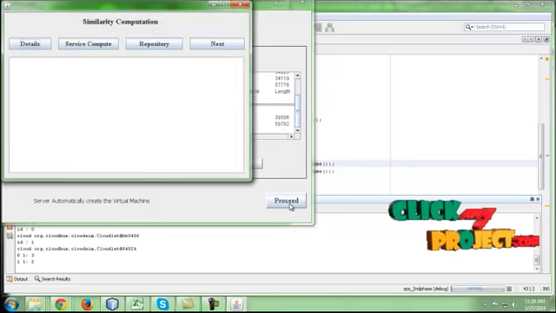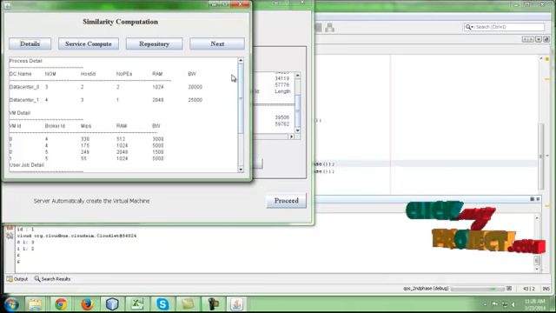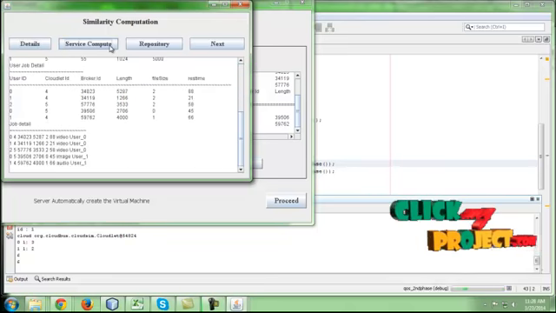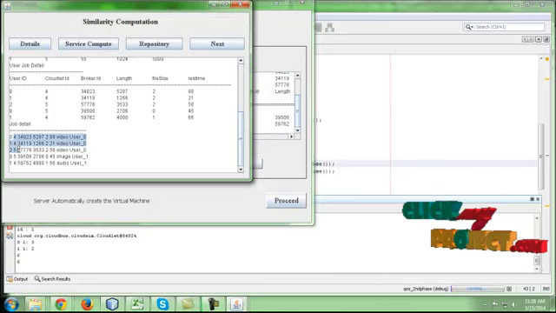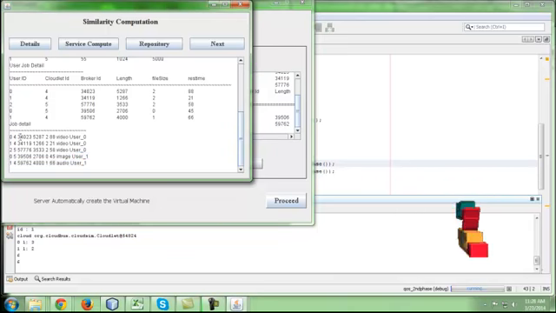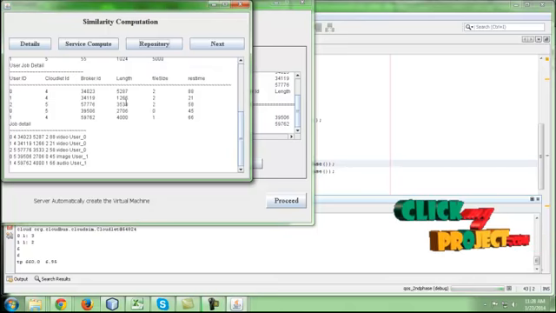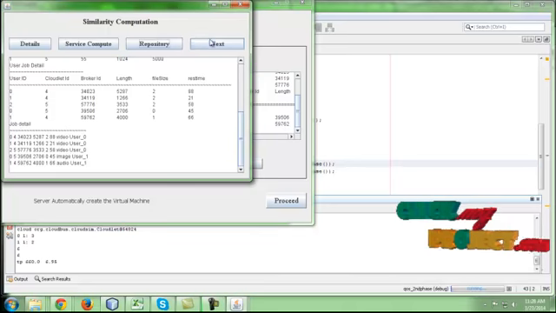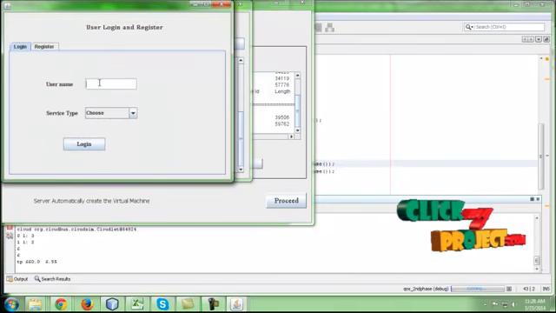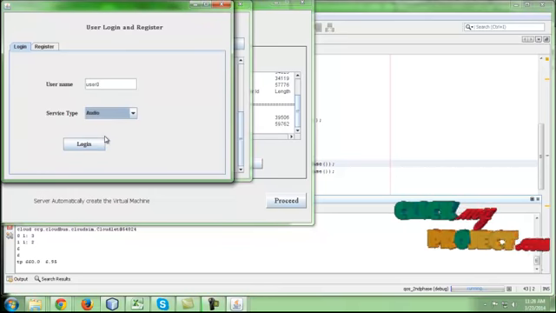Then click proceed here. This is the detail which we got earlier, and service computing. Then there are the users 0, 1, 2, 3: this is user 0 and this is user 1, and this is the detail for the jobs. The repository is nothing but the values we have already connected to the process. Click next. Here we enter user 0 and the type of text is audio.